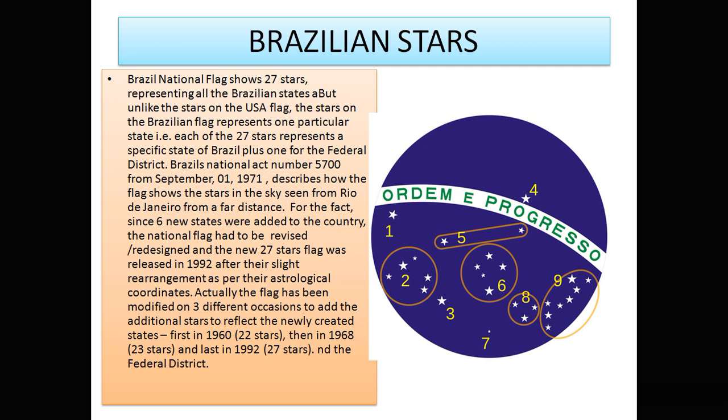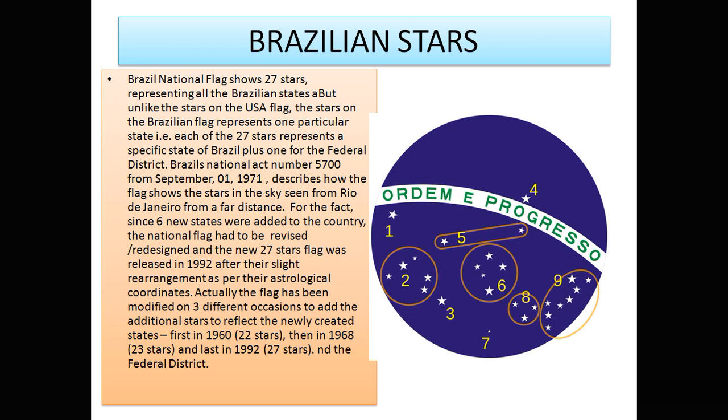But actually they are representing not the stars, but the 27 states. So there is some astronomical connection along with the exact connection of the states. But the fact is, since six new states were added to the country, the flag was revised. And actually it has astrological coordinates also, like what we see as the different rashis, or when we see certain signs in India. So the same way they are arranged in that manner only.